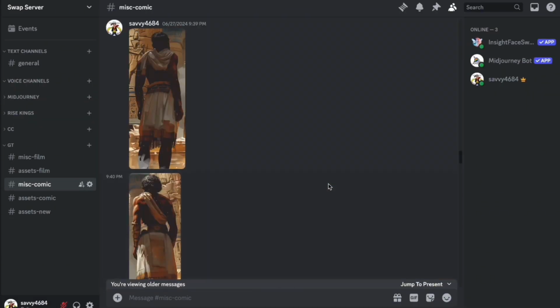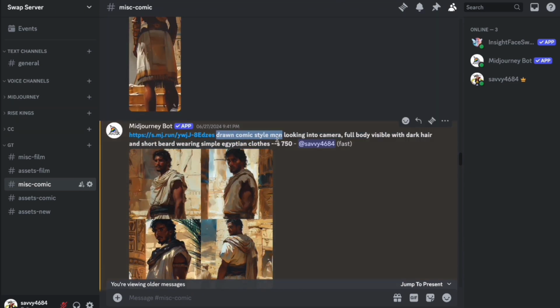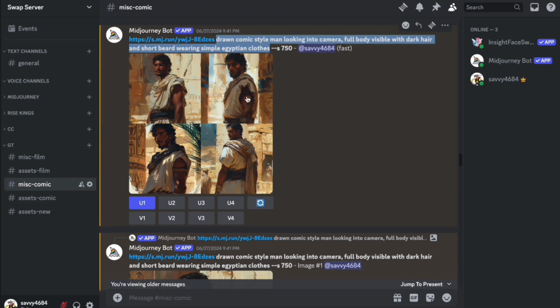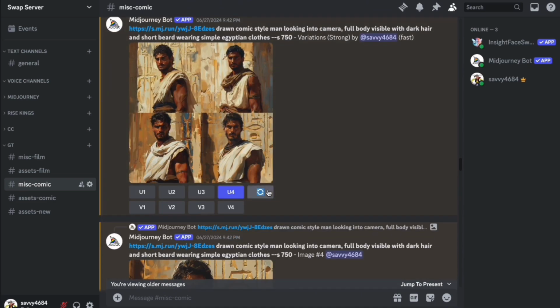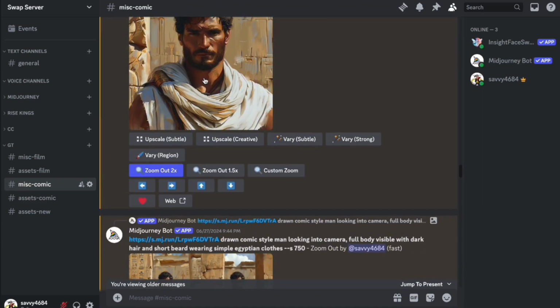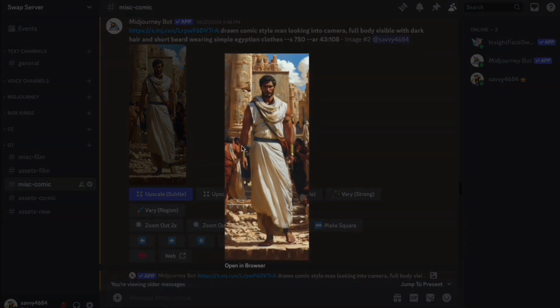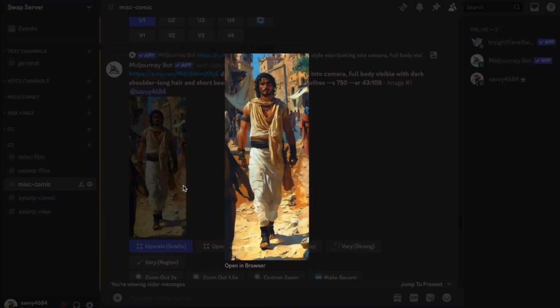Now once I was happy with how the initial image with the pharaoh and his two nephews looked, I then screenshotted each of those nephews, uploaded them back into Discord, and then based on the specific image gave it a prompt of that character looking into the camera with the full body visible and wearing that specific Egyptian attire that I want. Here he was at a bit of an angle, so I pressed very strong and we went further. Once I had a face I was happy with, I zoomed out and then I kept extending the bottom. There was the final result. Then I moved on to the next character with the same process as before. Here I had my image.